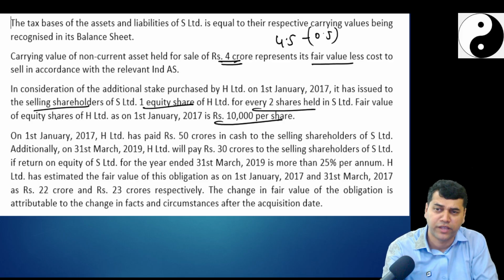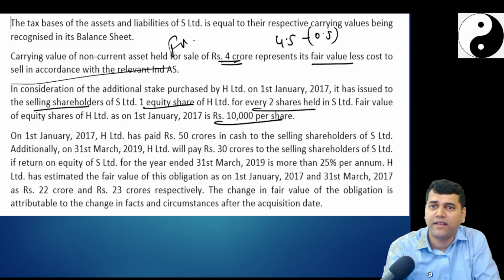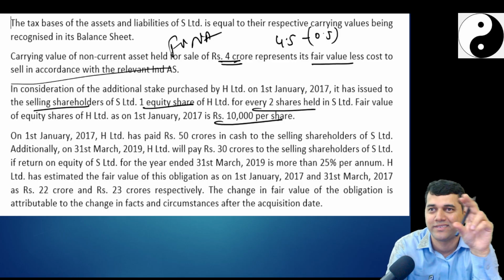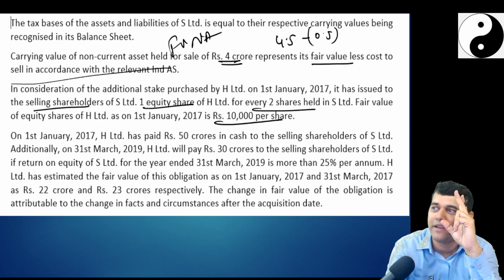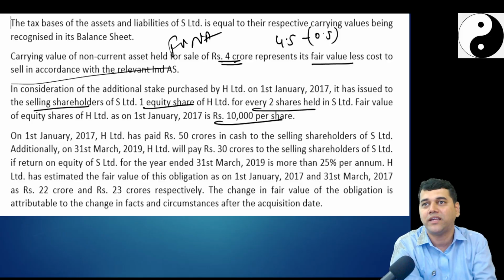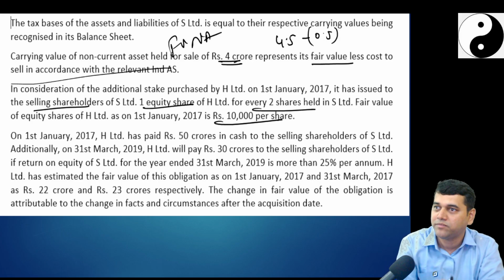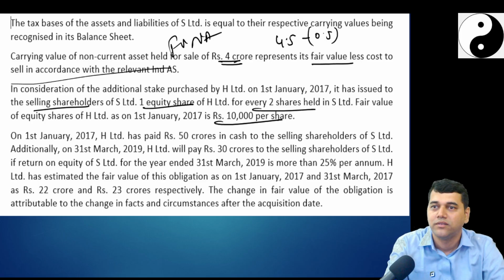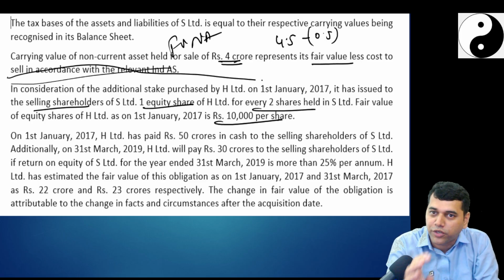Till now we were talking about fair value of net assets. See, you break this into pieces. Till now we were talking about the fair value of the net assets with the deferred tax impact, recognition of new asset which was not there, recognition of new liability which was not there, recognition of indemnification asset. All these are part of your fair value of net assets, no? Yes, imaginary line you put here.